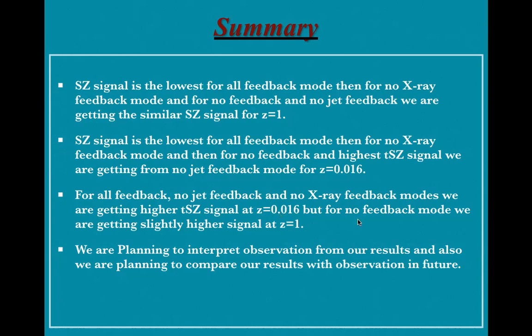Only in the case of the no feedback mode do we get slightly higher AC signal when the redshift is higher, that is redshift 1. We have also made mock observational ALMA maps, and from those we are planning to interpret observations, and also to compare our results with the Teacup AGN observation when it eventually happens in the future.